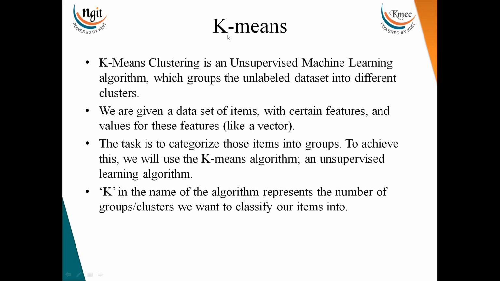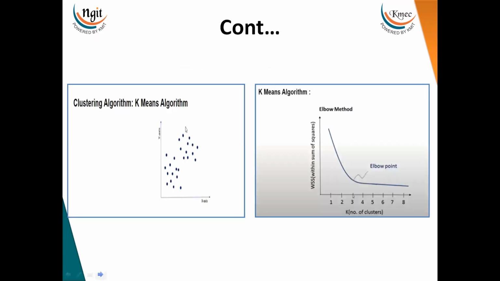First I want to tell you what exactly the K is here. K represents how many groups or how many clusters you want to form. If I'm forming two clusters, my K value will be 2. If I'm forming 5 clusters, my K value will be 5. So it depends on how many clusters you are forming. K represents the number of clusters here. Clear? Now we'll discuss with one example how the k-means clustering algorithm works.